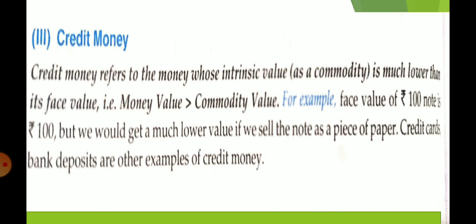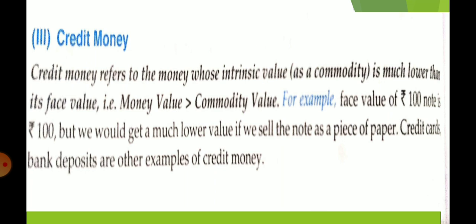But as a commodity, it is made of paper. So as a piece of paper, when you go to sell it, what are you going to get? Nothing, as you only have one note of 2000. If you want to know about its intrinsic value or commodity value, go and give it as a piece of paper.